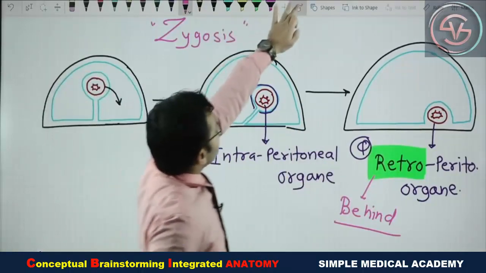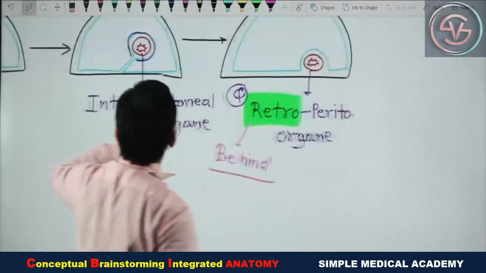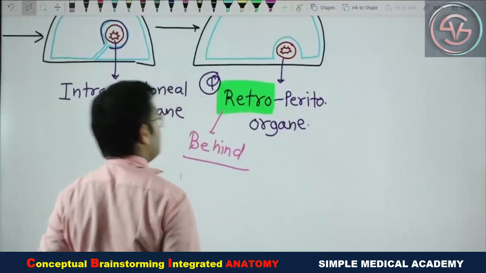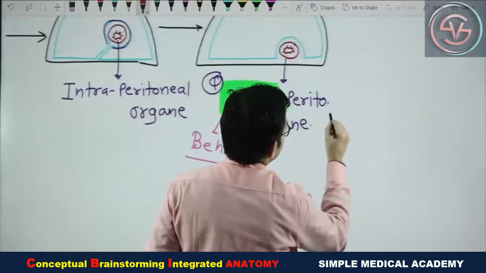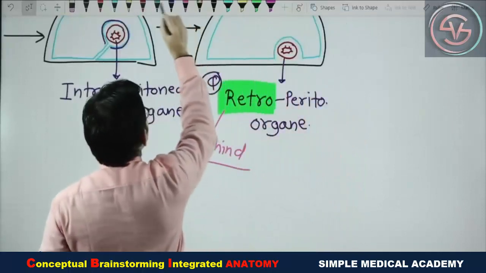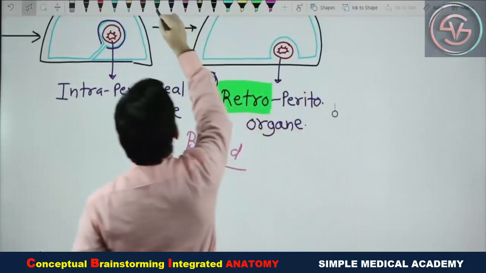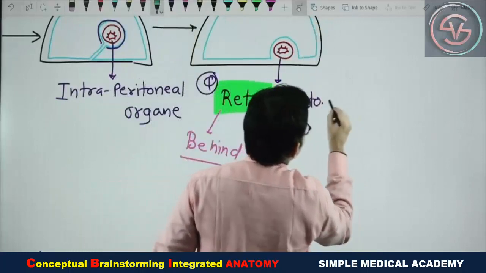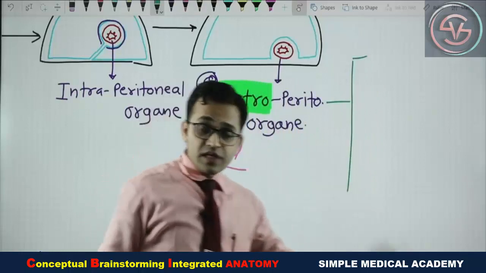So again, the next important thing for you is what the various structures are which are located behind the peritoneum. This is important for your clinical purpose. Why? Again, come to the clinical part.